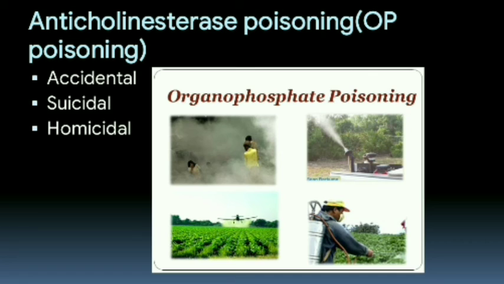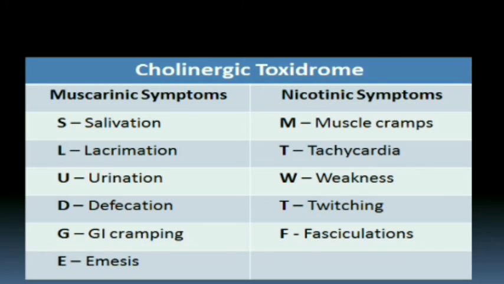Local muscarinic manifestations at the site of exposure, that is on skin, eye, GIT, occur immediately and are followed by complex systemic effects due to muscarinic, nicotinic, and central actions. The muscarinic symptoms are salivation, lacrimation, urination, defecation, GI cramping, emesis, and the nicotinic symptoms are muscle cramps, tachycardia, weakness, twitching, fasciculations.